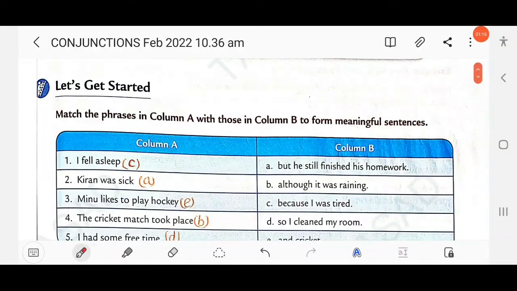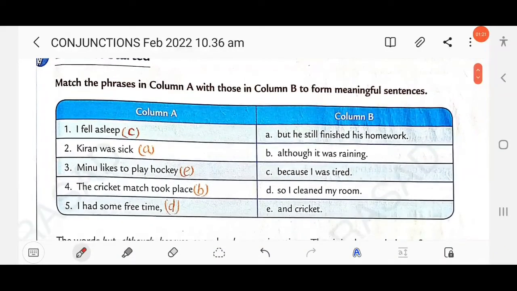Match the phrases in column A with those in column B to form meaningful sentences. So here, "I fell asleep", you have to match with C: I fell asleep because I was tired. Next, "Kiran was sick, but he still finished his homework", so here you have to match with A. In the first one, because is used to show the reason. In the second one, "Kiran was sick, but he still..." shows contrast.